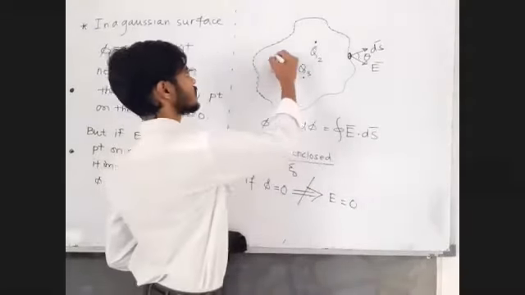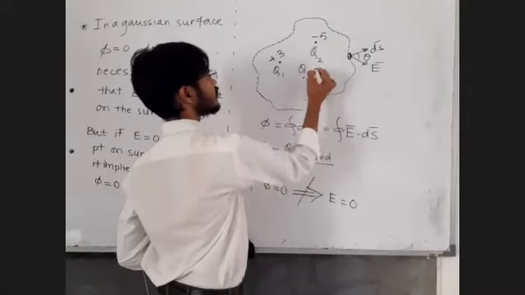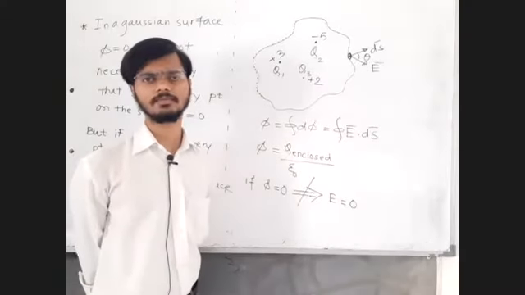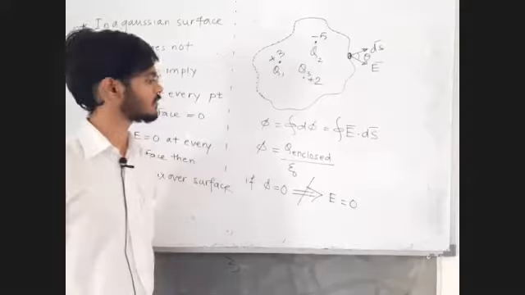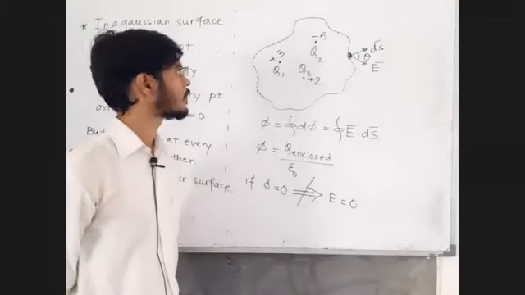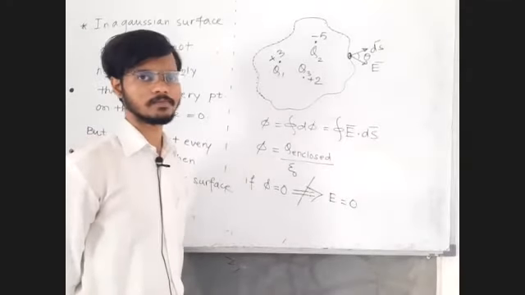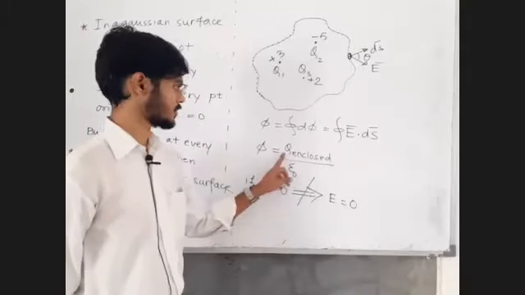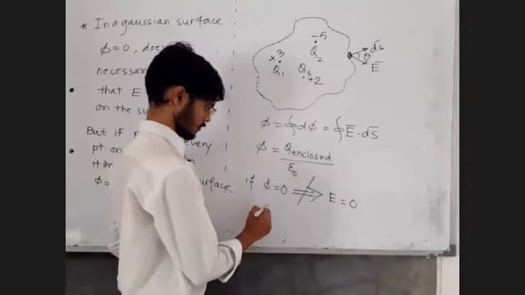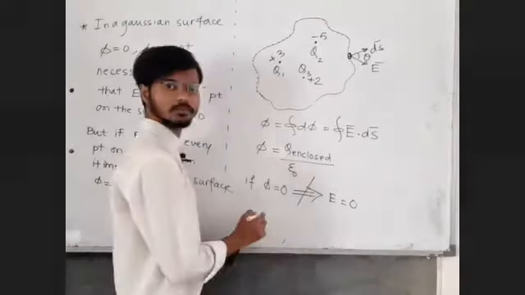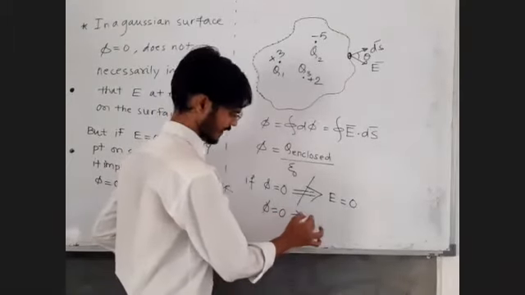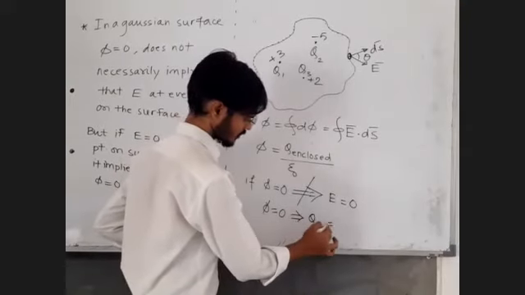Let's say this is plus 3, this is minus 5, and this is plus 2. Now what is the overall enclosed charge? Reply to me everyone in the chat box. Overall enclosed charge is 0. Perfect. So phi equal to 0, what does that imply? That simply implies that overall enclosed charge is 0.